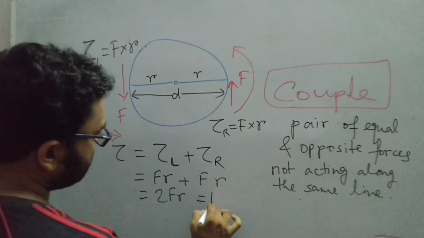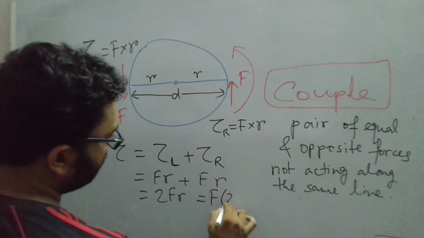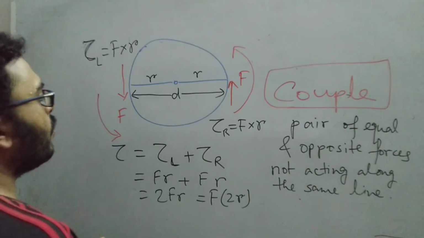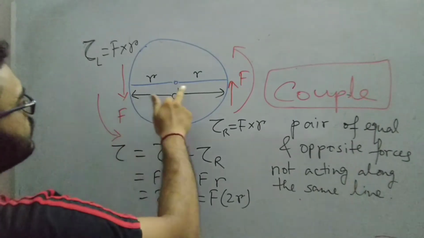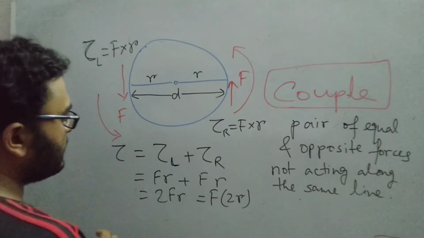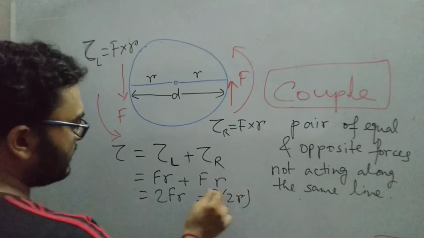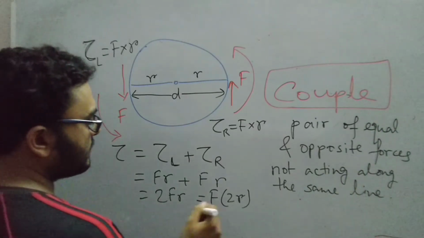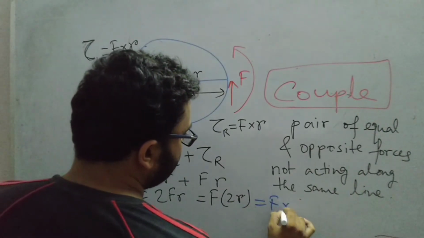Now I can write this as F into 2R. Now what is this 2R? This is the total diameter, or the distance between the two points of application of the force. So I can replace this 2R with D. So this is F into D.